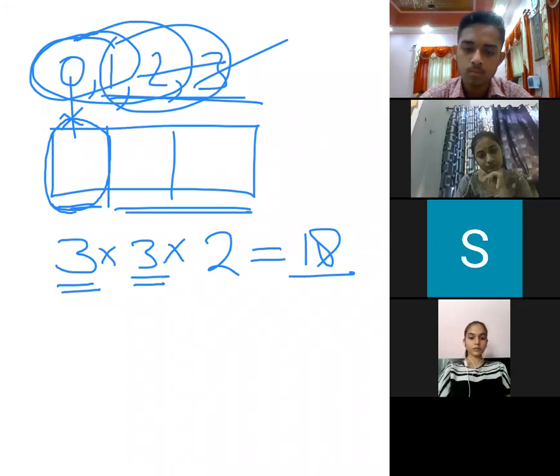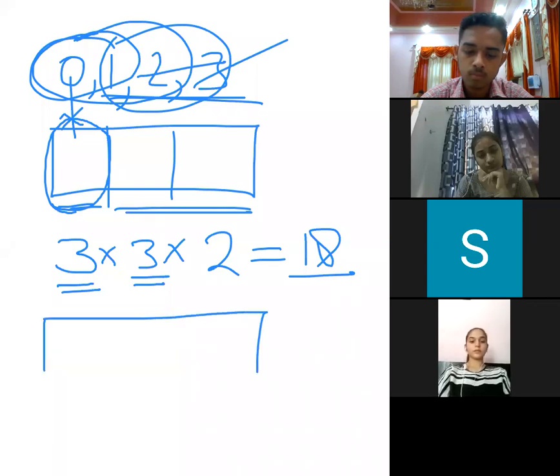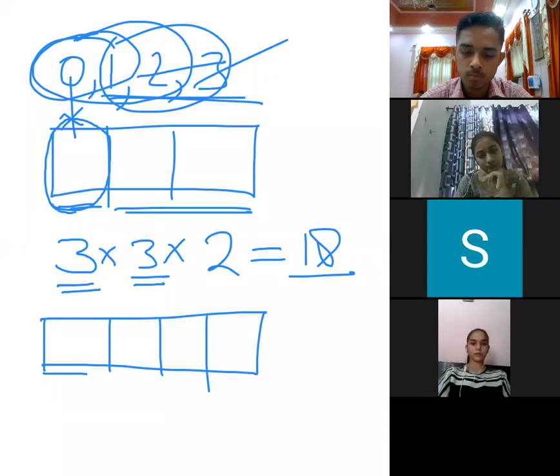One more situation we are going to make. This will be the best. Now we are making how many numbers greater than 1000 can be made using these numbers. Now we want to make numbers greater than 1000. So on this place I don't want 0, means any other number.